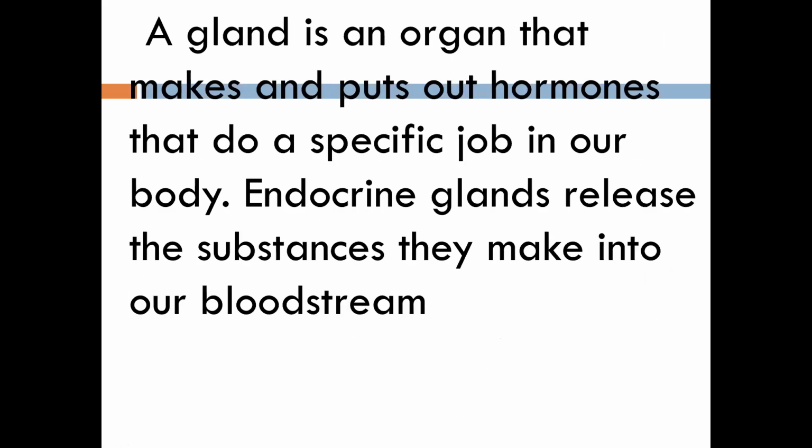So what are glands? A gland is an organ that makes and puts out hormones that do a specific job in our body. An endocrine gland releases the substances it makes into our bloodstream. So what is a gland? A gland is an organ used to make and put out hormones that do a specific job in our body.